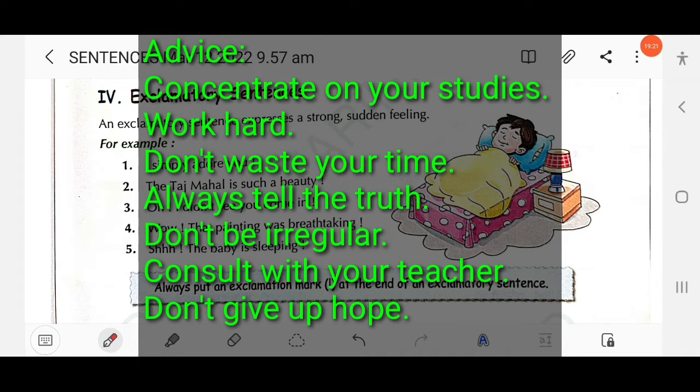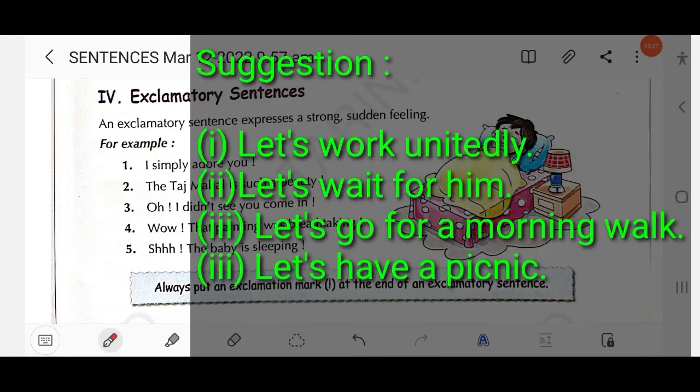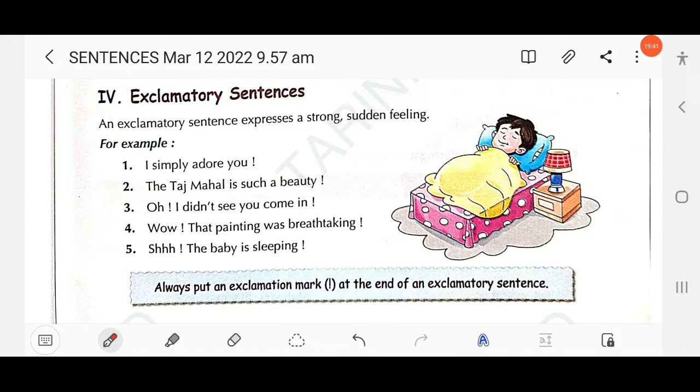Okay, don't give up hope. These are advice. Then suggestion. As we have already discussed, let's work unitedly, let's wait for him, let's have a picnic, let's go for a morning walk, right? These are suggestions. Clear? Then prohibition. Prohibition means not to do the wrong ones.